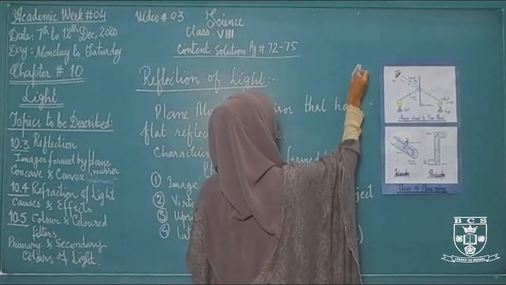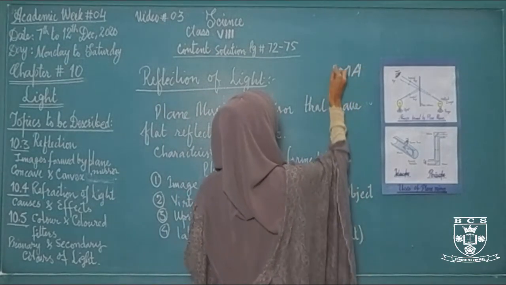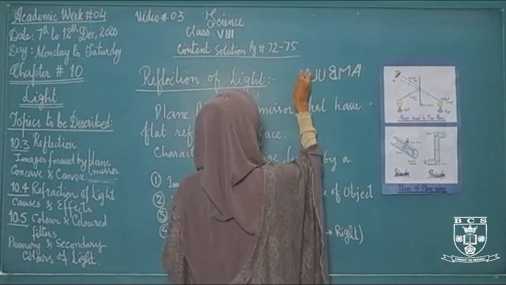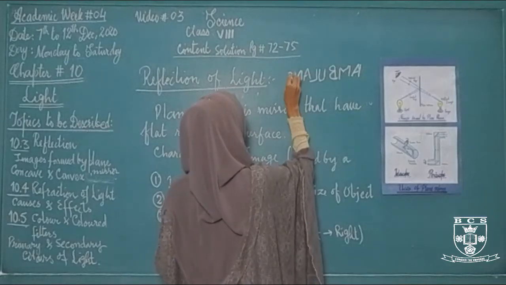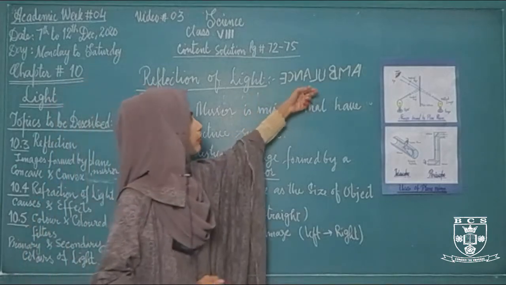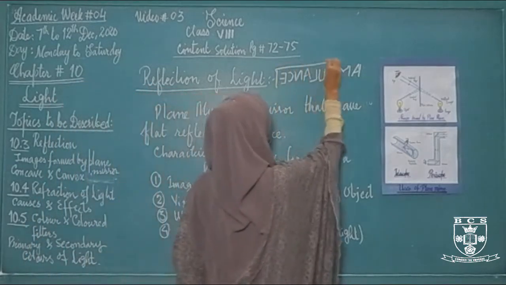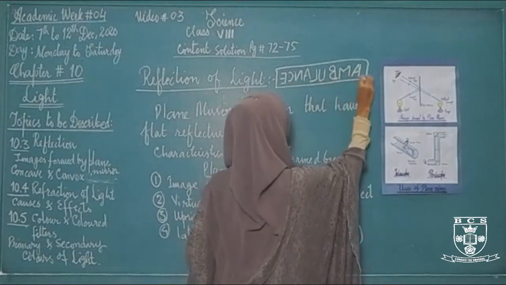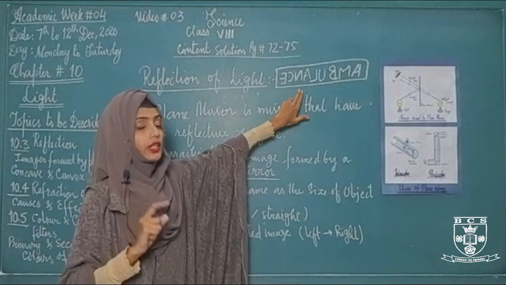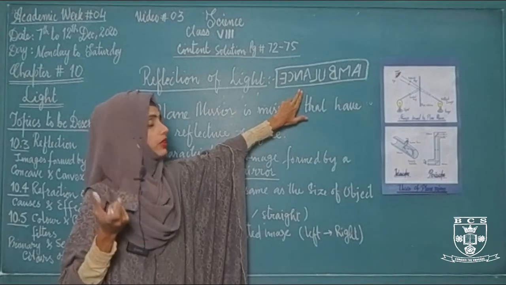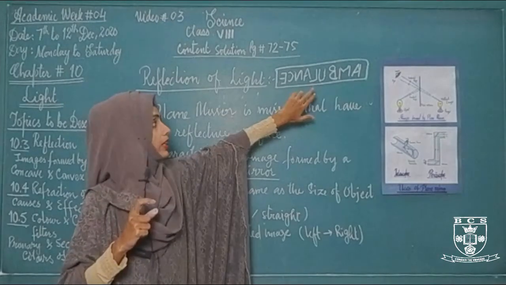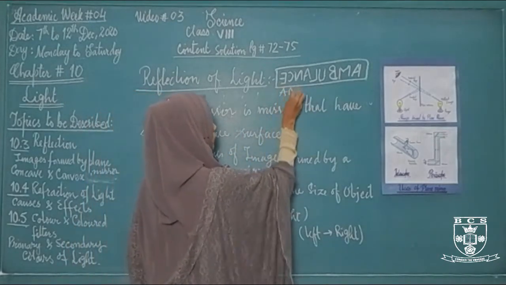As you can see, this word ambulance is in laterally inverted form. When we place the mirror in front of this word, it will appear in the mirror in correct form. The word ambulance is written here in laterally inverted form. When we place the mirror in front of this word, it appears like the simple spelling of ambulance.